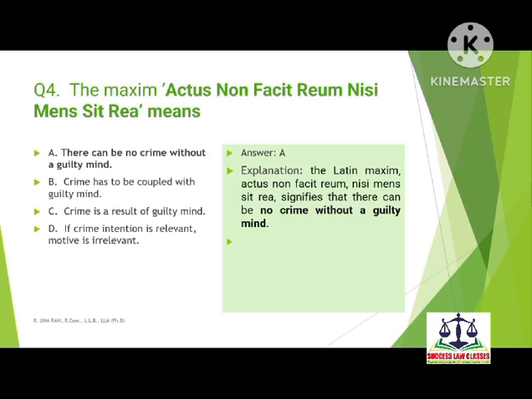Option D is if crime intention is relevant, motive is irrelevant. So the correct answer here is option A, that is there can be no crime without a guilty mind. The Latin maxim actus non facit reum nisi mens sit rea signifies that there can be no crime without a guilty mind.